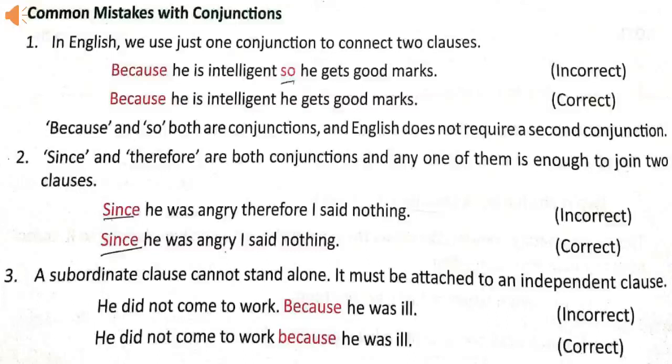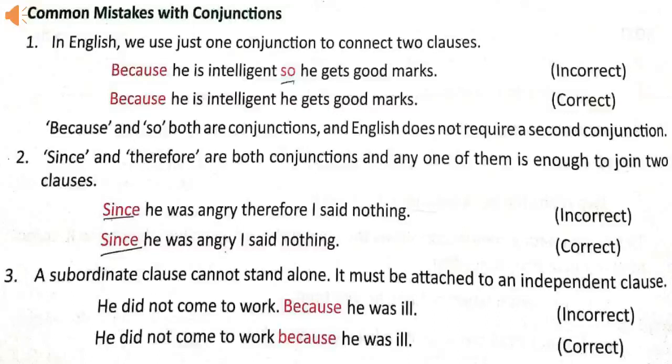Other sentence, because he is intelligent, so he gets good marks. This is wrong because in this sentence there are two conjunctions, so, because. And according to the rules in English, we need only one conjunction to join two clauses.